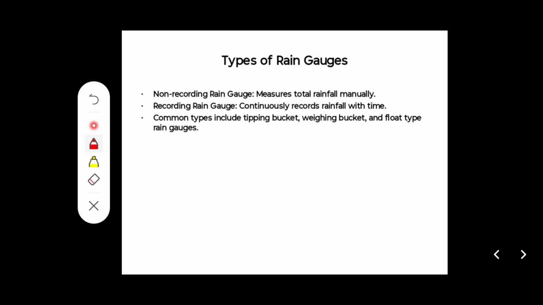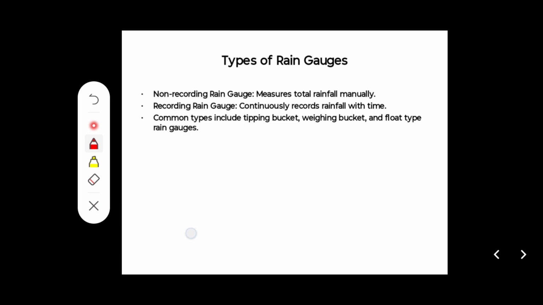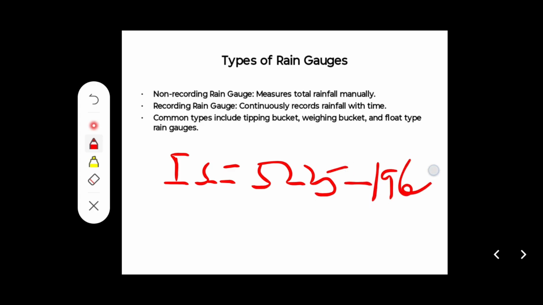It is measured and taken care of by the IMD, and there is an Indian standard as well for this. That IS you have to learn: IS 5225, 1969, for this Simon's type of rain gauge.